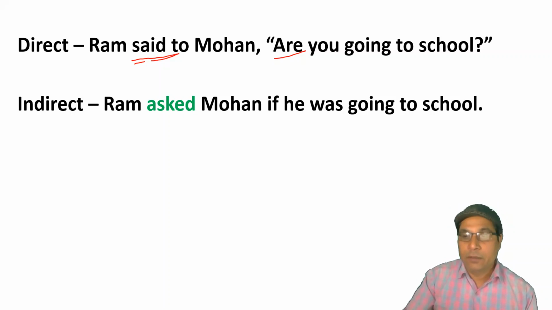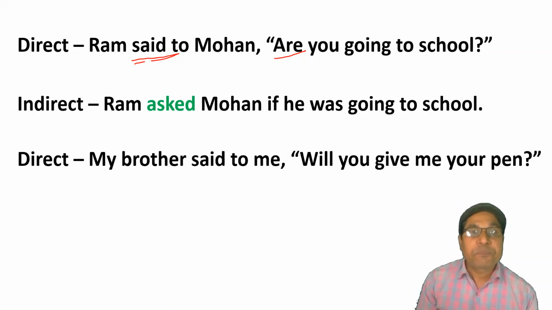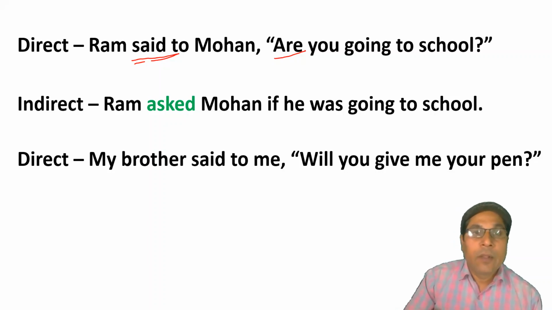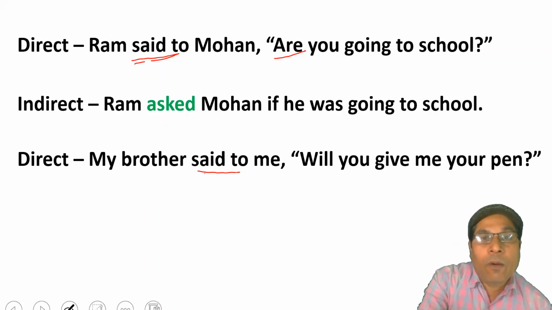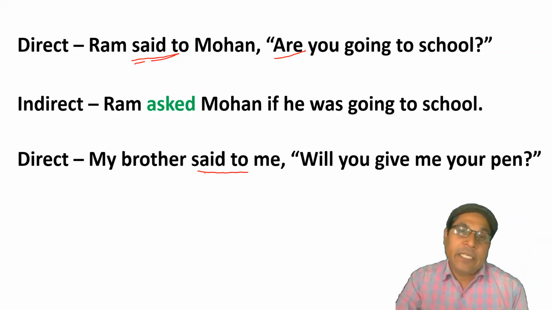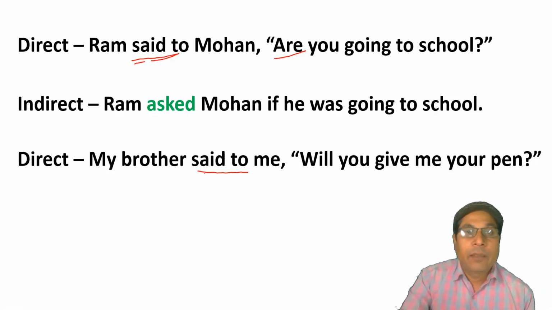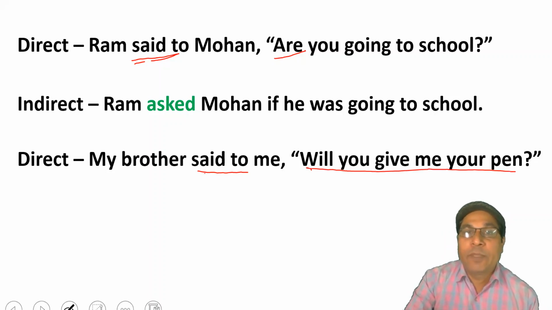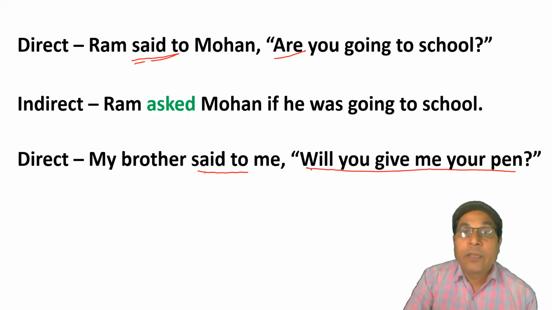Let us see the next sentence. My brother said to me, "Will you give me your pen?" Here, when you change it into indirect speech, said to will be changed into asked, and the reported speech starts with a helping verb.